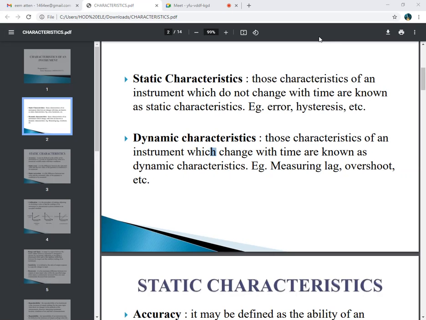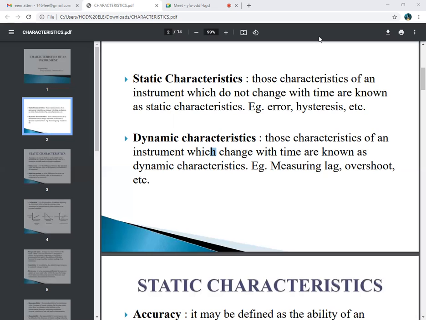The question will be to define the characteristics or to list the different characteristics of measuring instruments. So for that we just have to list and define the characteristics. So let us start. First one is static.